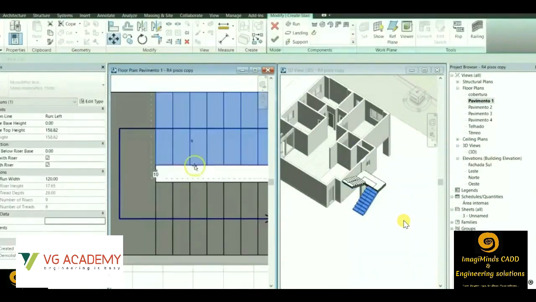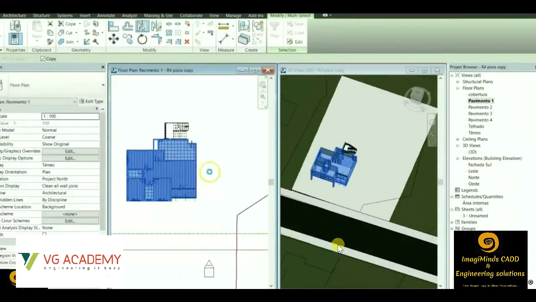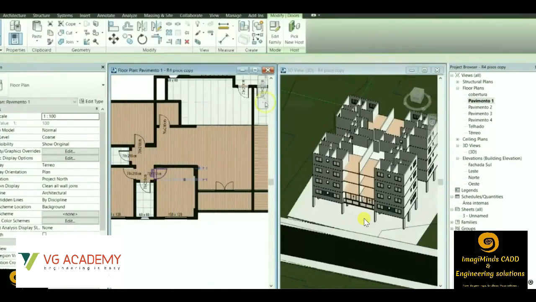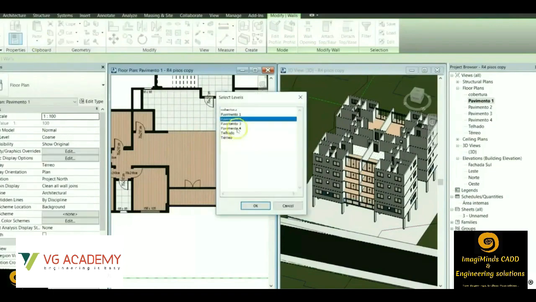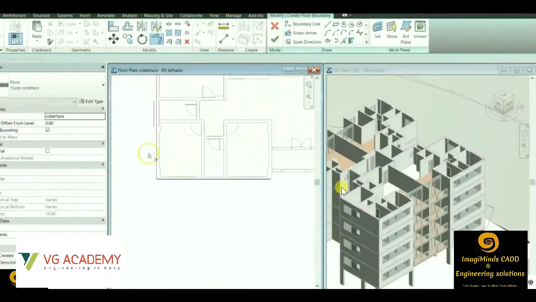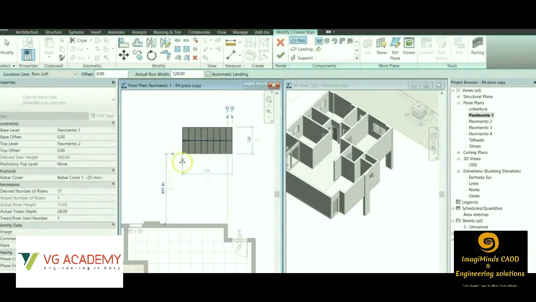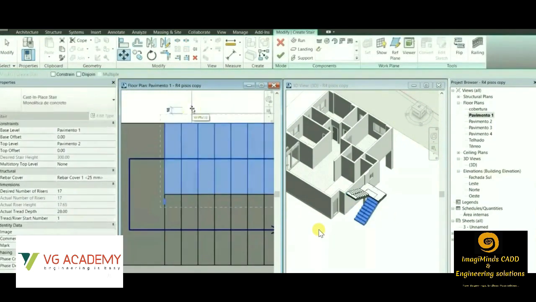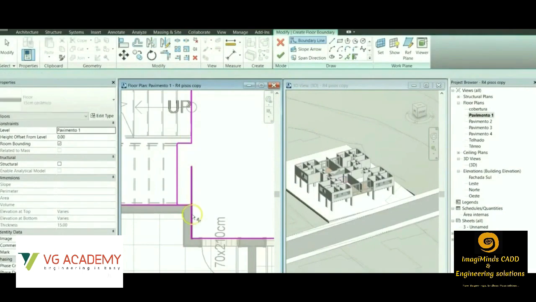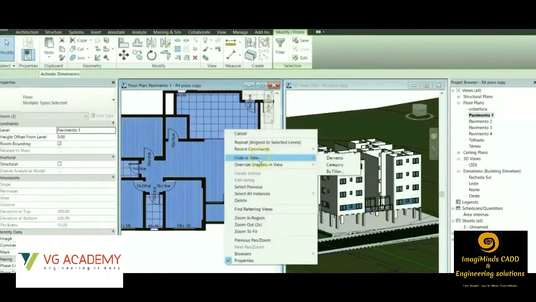Then the floor option, then we can place the stairs which are ready-made available. So see, very quickly we can draw a multi-storied building. We can draw the elevation of a multi-storied building very easily with the help of Revit architecture. I guess by now you have already understood what is the use of Revit architecture, like what is the benefit of Revit architecture. Because very soon we can create a plan, an exterior elevation with a reduced time than